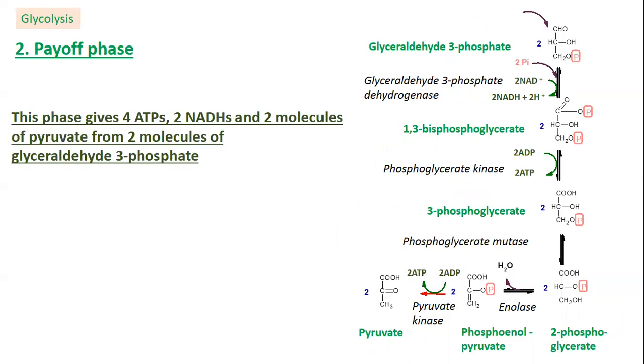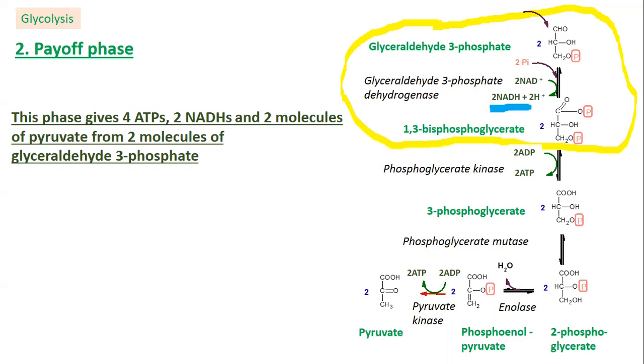The first reaction of this phase is the oxidation of glyceraldehyde 3-phosphate to 1,3-bisphosphoglycerate, which is accompanied by the consumption of inorganic phosphate. This reaction is also accompanied by the transfer of electrons, or oxidation, from glyceraldehyde 3-phosphate to NAD+, with the formation of NADH. We had 2 molecules of glyceraldehyde 3-phosphate, so we got 2 NADHs. This reaction is catalyzed by the enzyme glyceraldehyde 3-phosphate dehydrogenase.